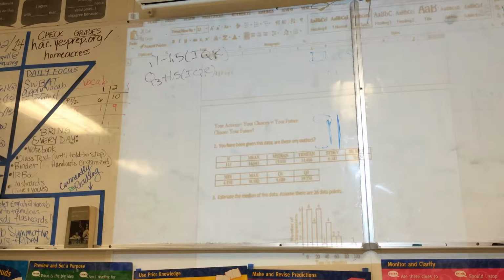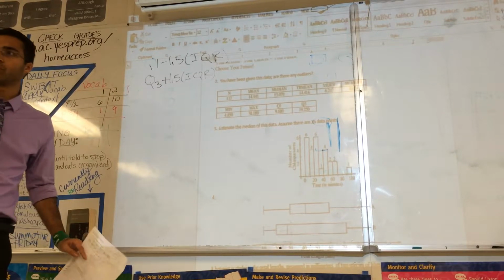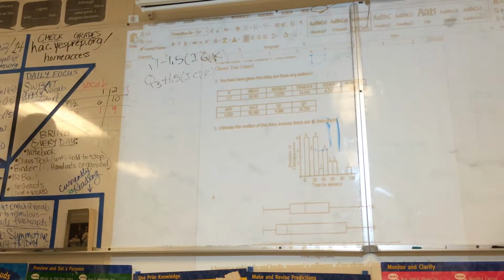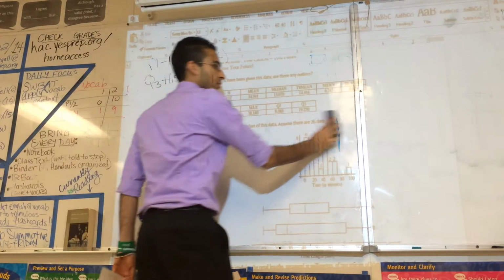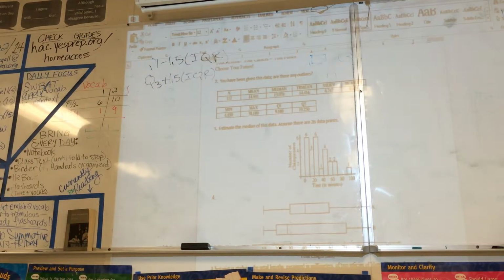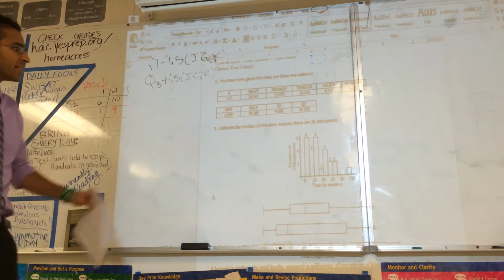Okay. All right, number 3, estimate the median. I hope we got between 20 and 30. Yes. Somewhere between 20 and 30. I put 25. It's got to be between 20 and 30. 25 in the question. So which vocab word is looking interesting right now? I'm excited to hear. None? Okay, got it. Estimate the median of the data.